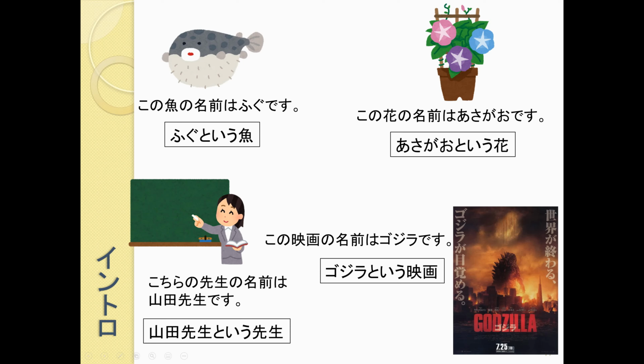So these nouns are being modified by this short form phrase that comes right before them.